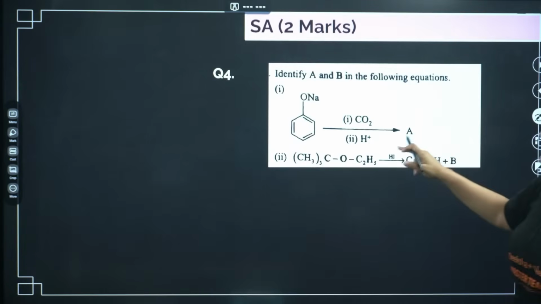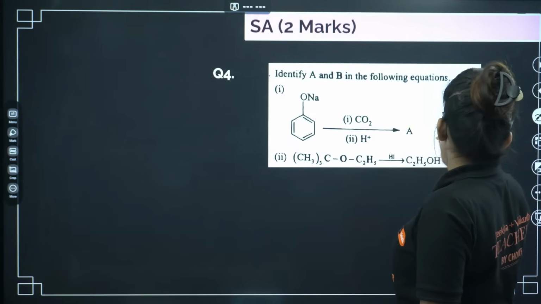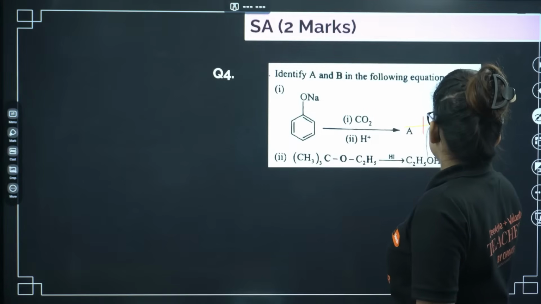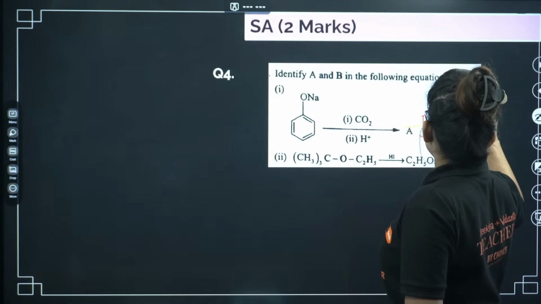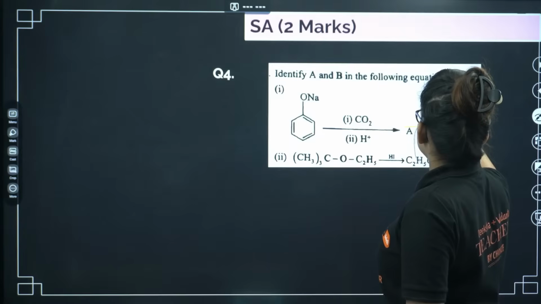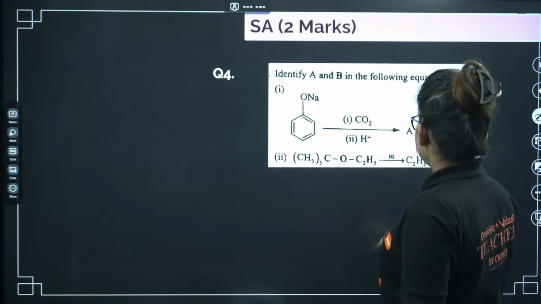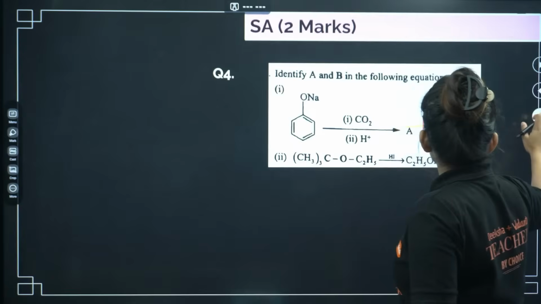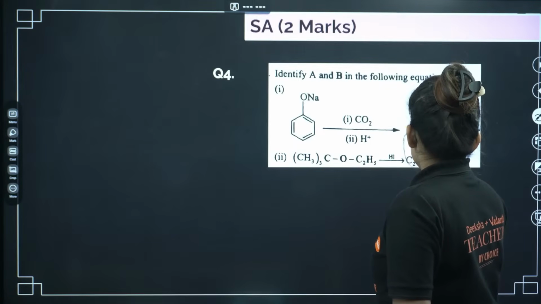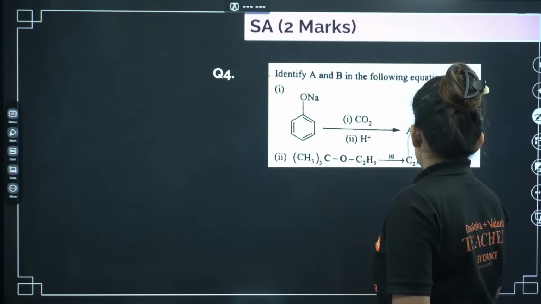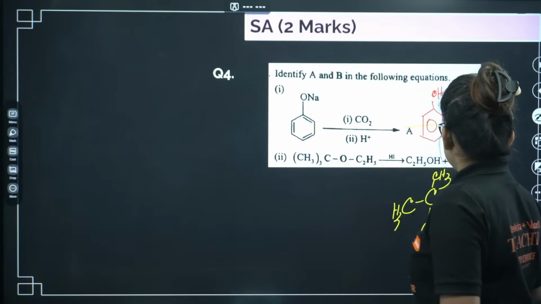Next, I guess you know this reaction. You will end up with salicylic acid, OH here. Now your B is going to be C, CH3, CH3, CH3. Here you will get I, right?